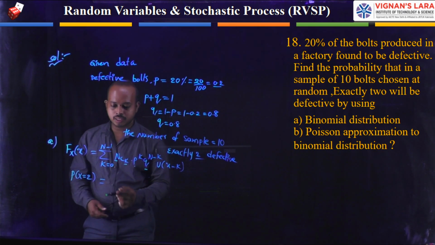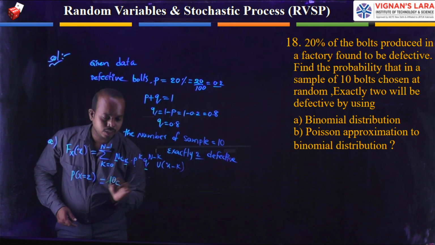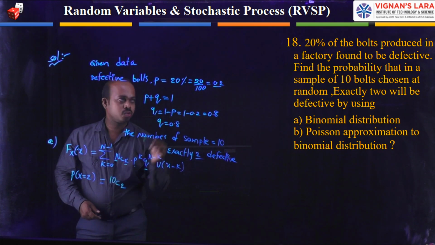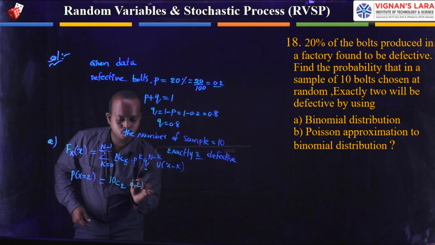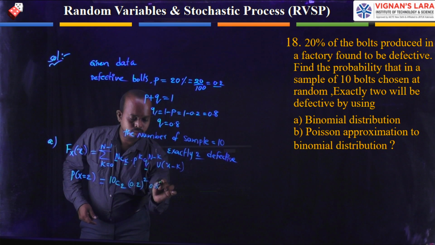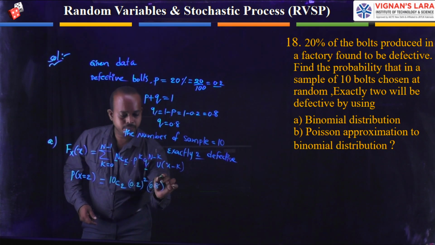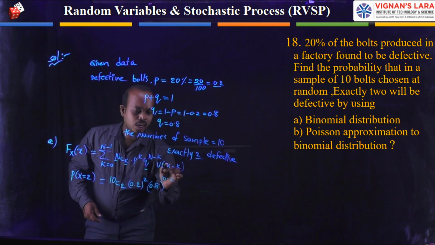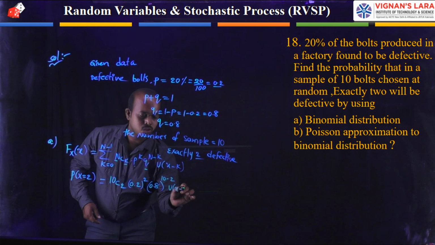That's why I'm writing that the number of samples is 10, C, the k value is 2, p value is 0.2 whole square, and q value is 0.8 whole power n value 10 minus k value 2, and the step function is u of x minus k value 2.